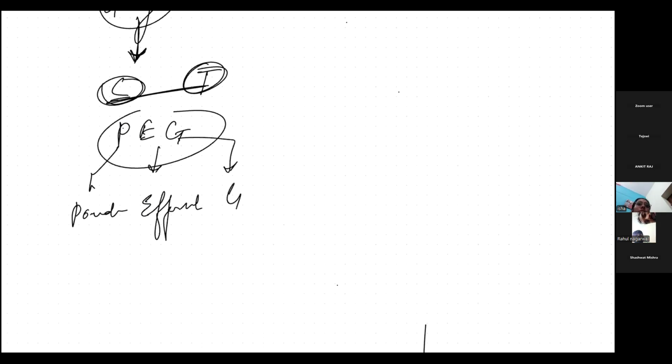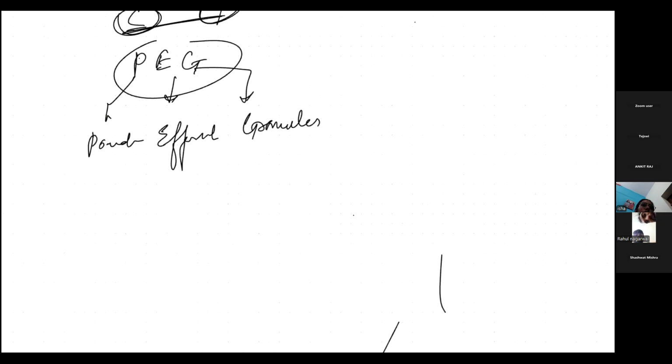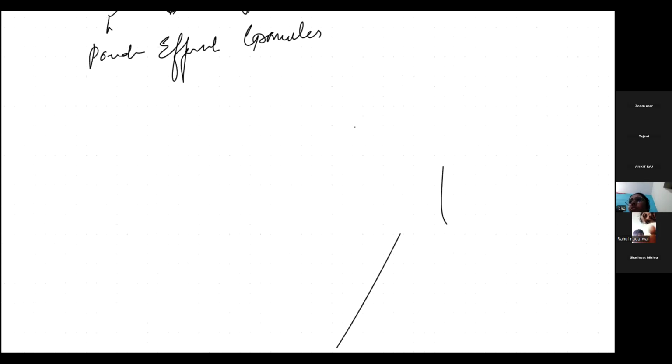Okay, so these are the forms. In the question paper it was given that we have to write each dosage form with an example. We'll be seeing the examples.